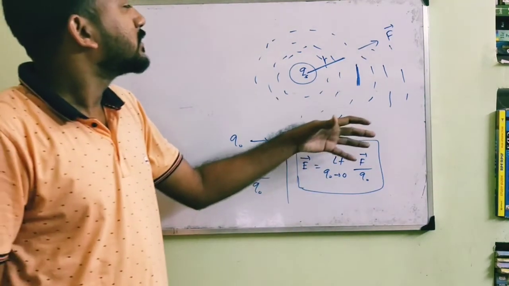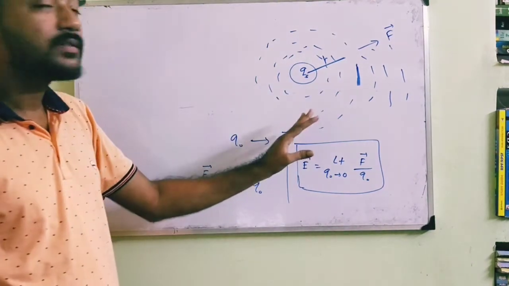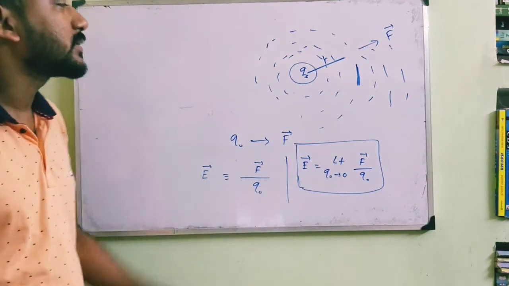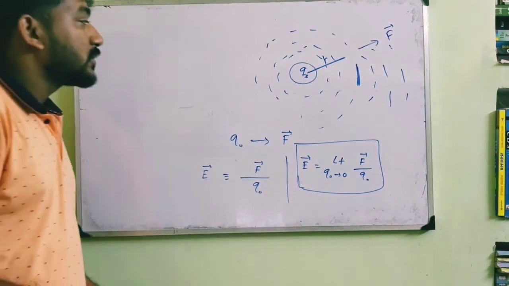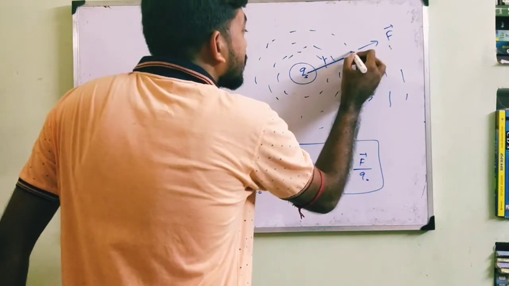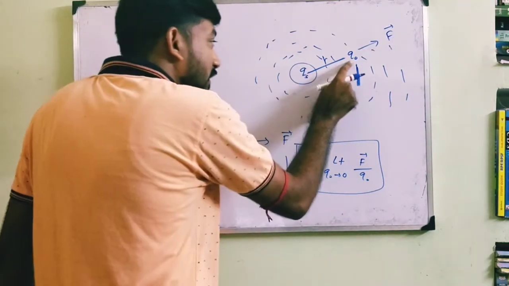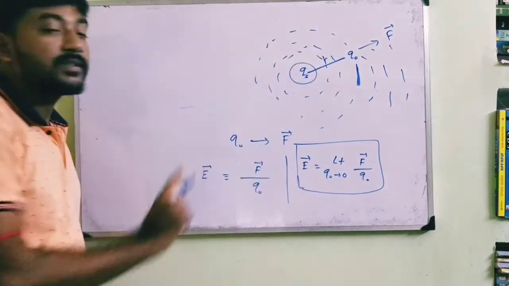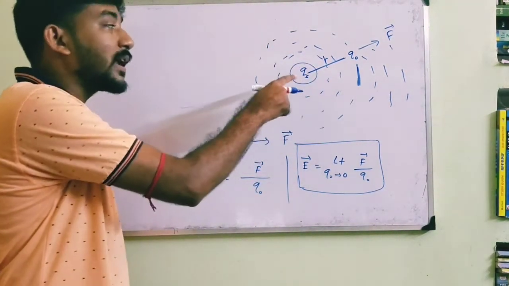This electric field has a certain intensity and a certain direction. But if we take a charge Q0 over here, and this charge Q0 disturbs this charge Qs, then the electric field that was created earlier will be changed.